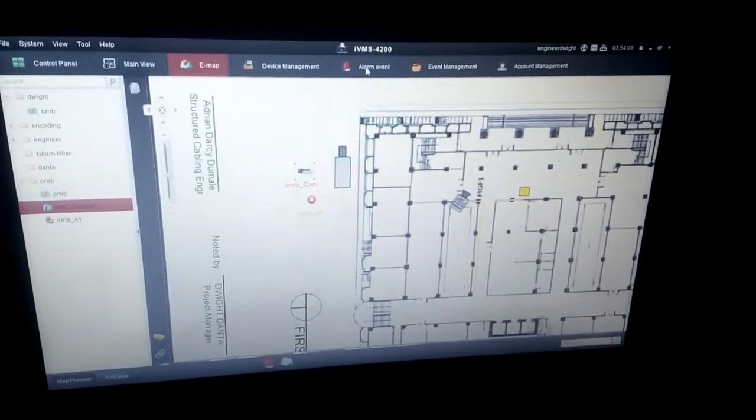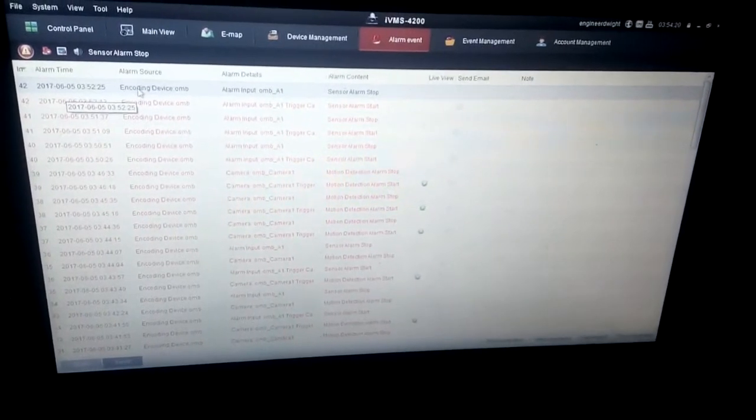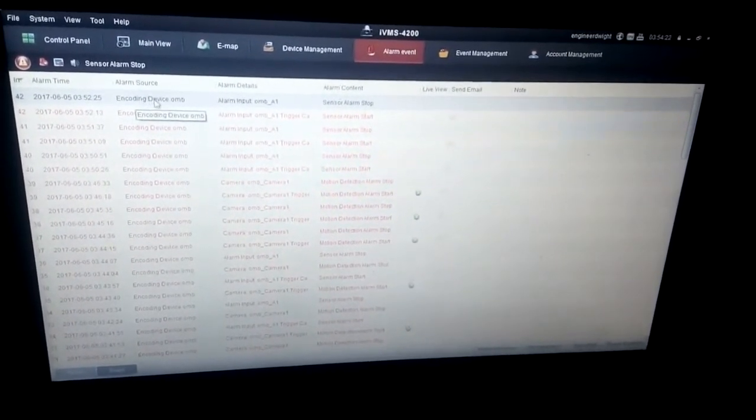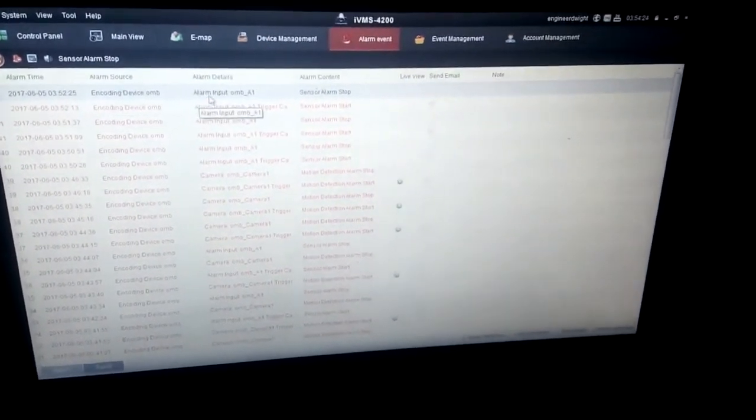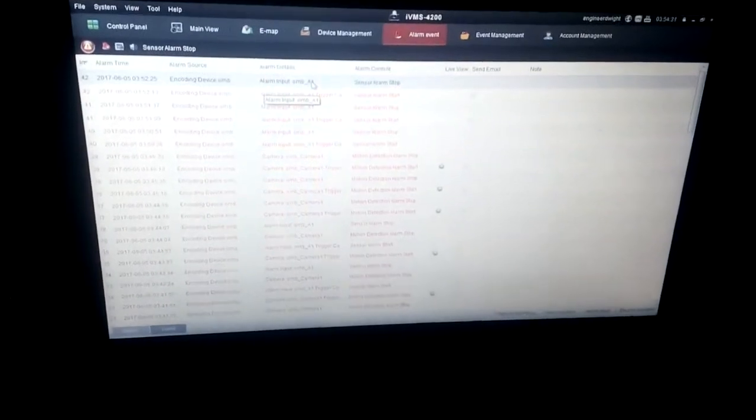Then this is the alarm events. As you can see the date, the time. This is the camera. This is the alarm input, the alarm in, the door contact.